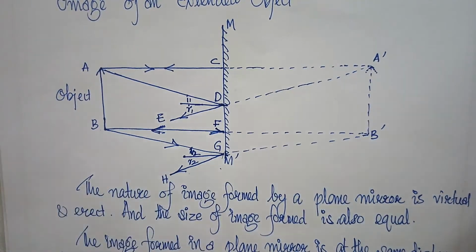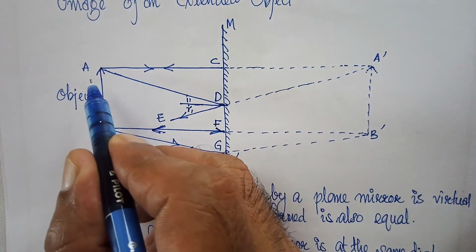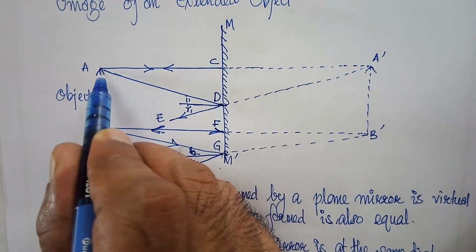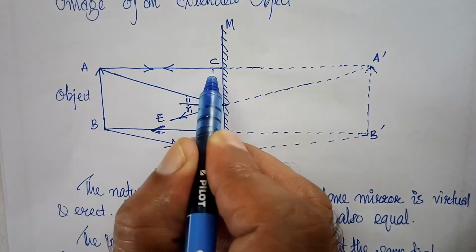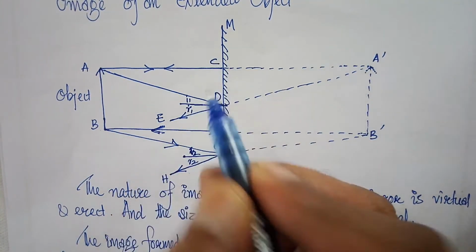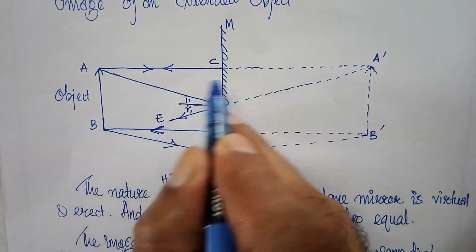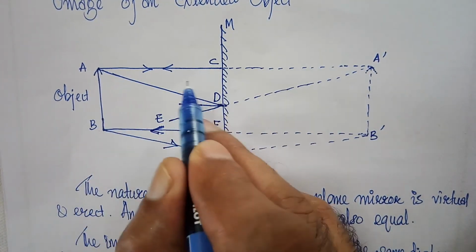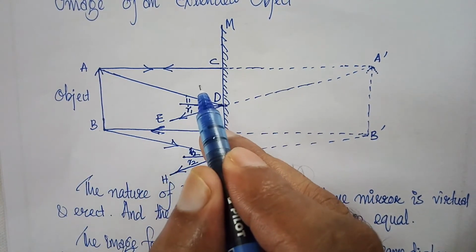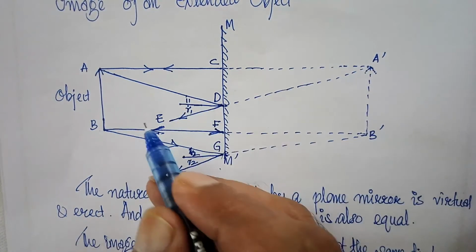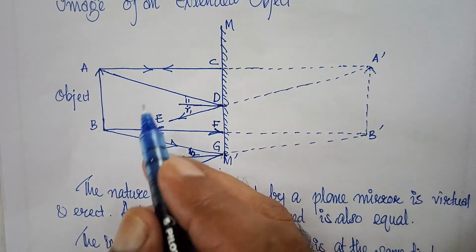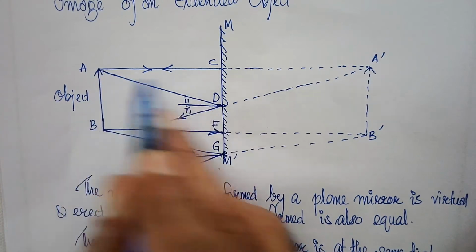And it is done as follows. From the point A, we draw an incident ray AC perpendicular to the mirror like this. This will be reflected back on the same path because the angle of incidence is 0. So CA is the first reflected ray.